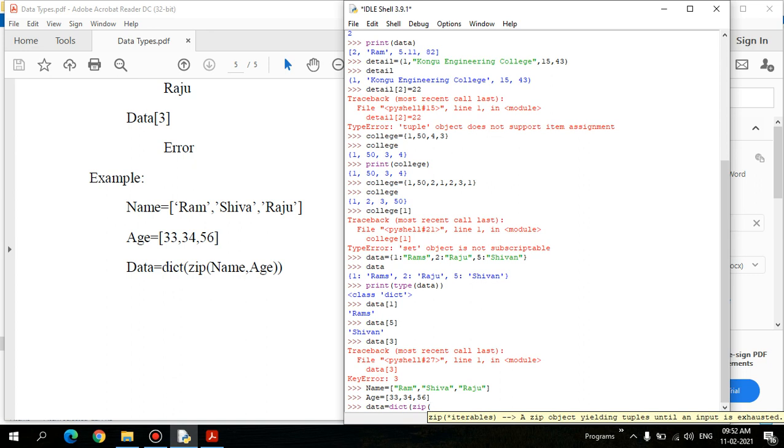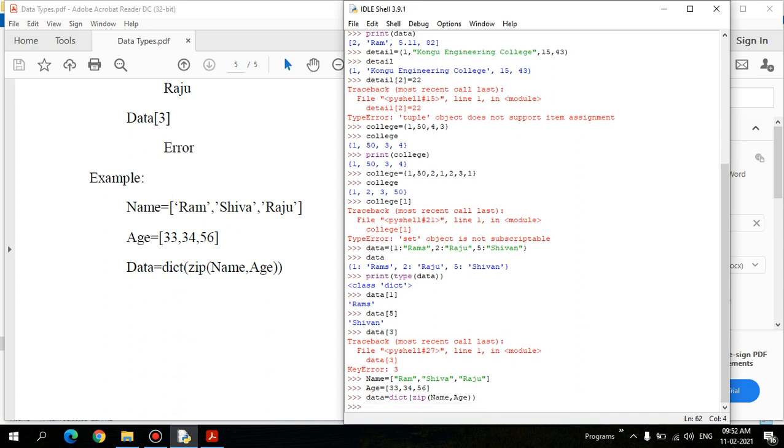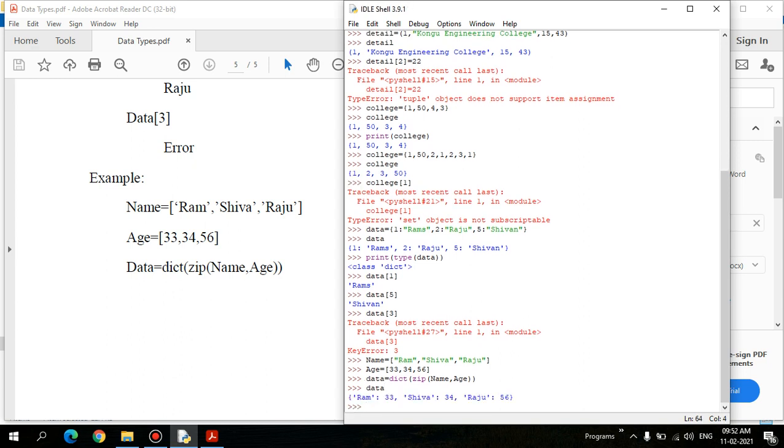You can see that a zip object yields tuples until the input is exhausted. It's an iterable data type. Zip is an iterable function, right? So here I need to give name comma age. Here name will act as the key value and age will be the value for that, right? So if I give that, and print data here, each value will be mapped to the respective age. Ram is mapped to 33, Shiva is mapped to 34, and Raju is mapped to 56, right?